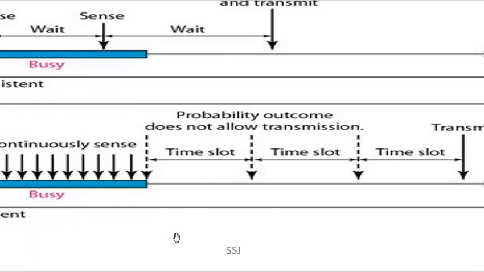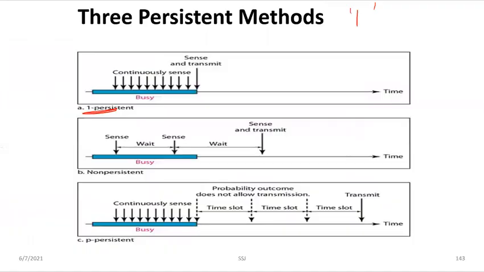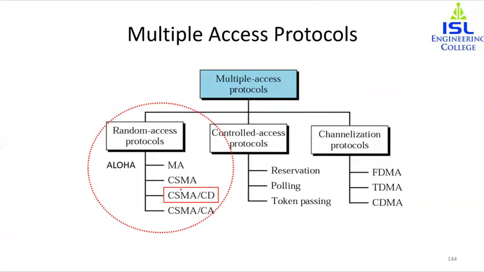Next we have seen the two types of CSMA, that is, the two parallel methods of CSMA. One is CSMA/CD and the other is CSMA/CA. CA is collision avoidance and CD is collision detection. From the name itself, you can understand that in the first method we will just detect the collision. In the second method we will try to avoid the collision.